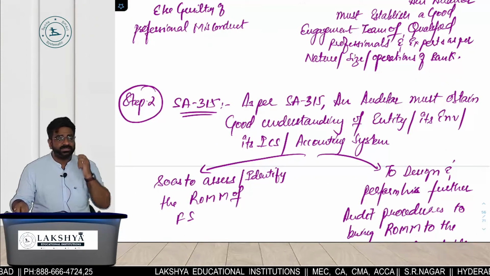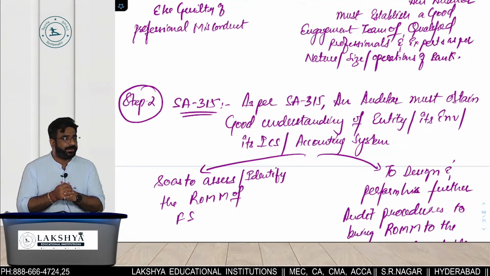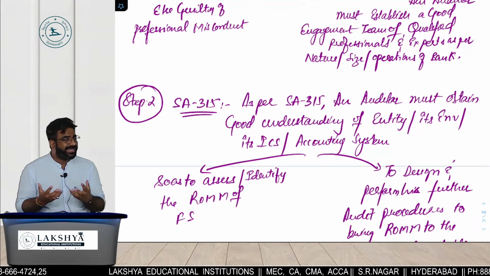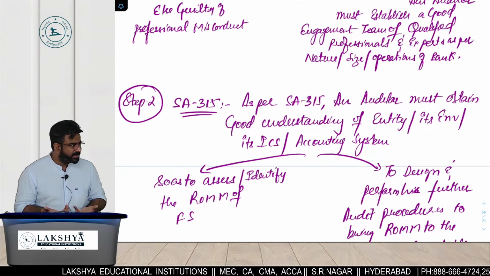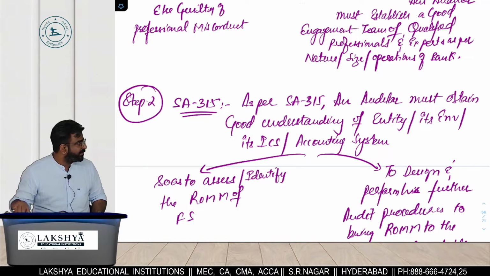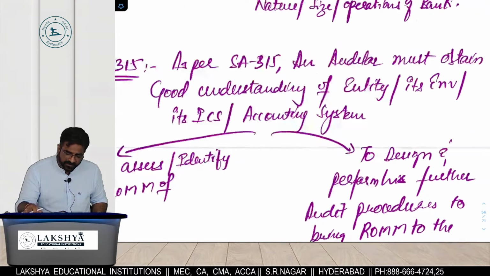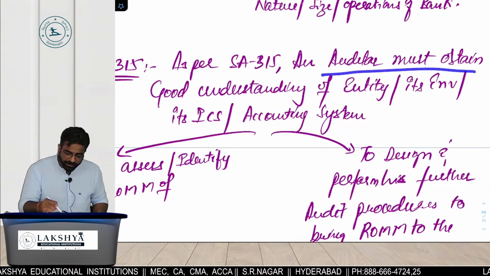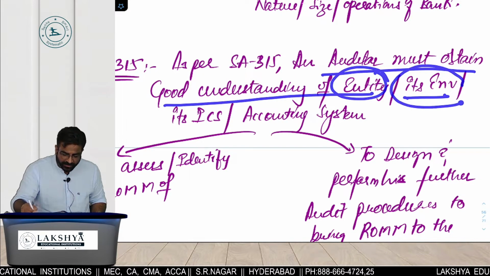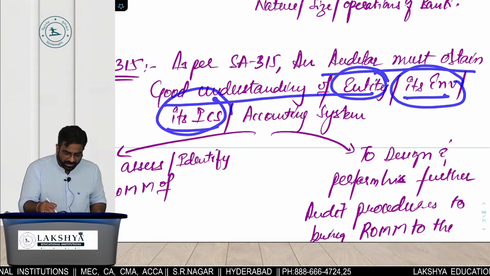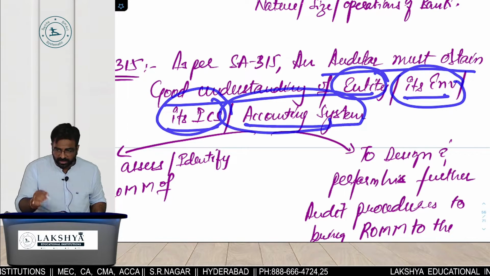तुम्हें याद है अपन रैप का मतलब क्या था? What is RAP? What do we check in RAP? So do we have to check the same thing in bank also? So that is what 315. What is 315 saying? As per 315, the auditor must obtain what? Good understanding of the bank, its what? Environment, its what? Internal control system and its what?